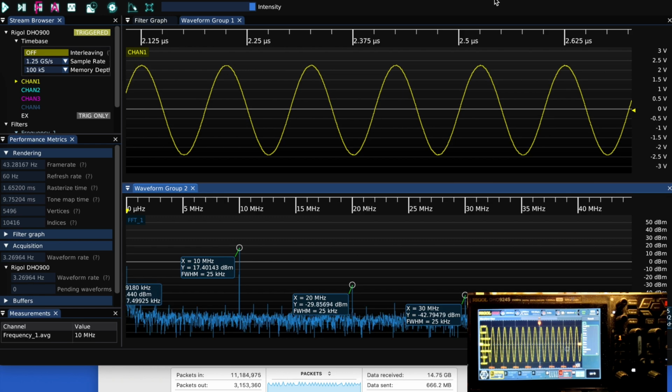Hello everyone. Today I'll do a little demo of connecting a digital oscilloscope, Rigol DHO900, to ngscopeclient. Very easy and I think very pretty cool.